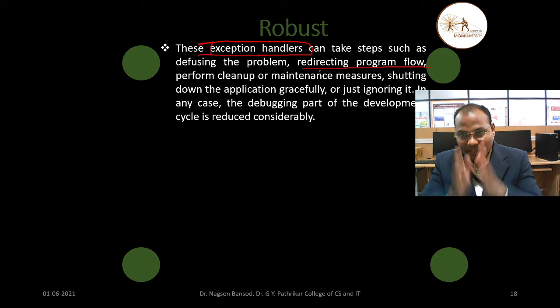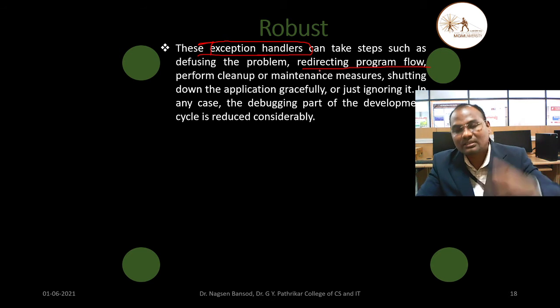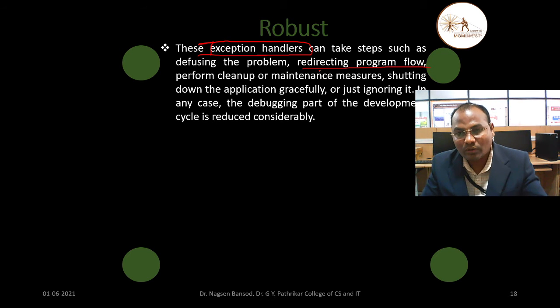Suppose we have created one program, there are directions. First one is addition, then subtraction, then multiplication, then modulo. All are steps. You as a programmer follow those steps. If there is an error, what will the exception handler do? The exception handler will redirect the program flow.